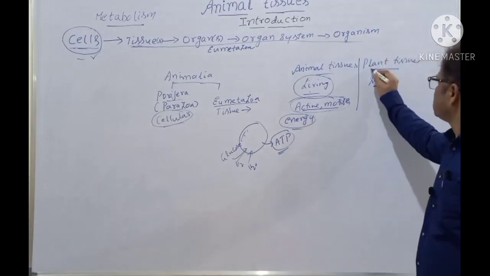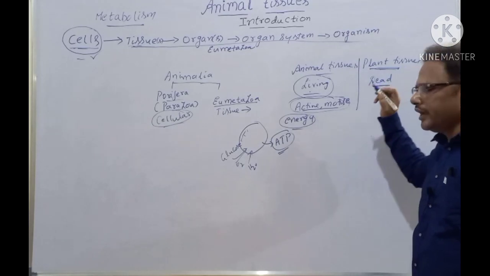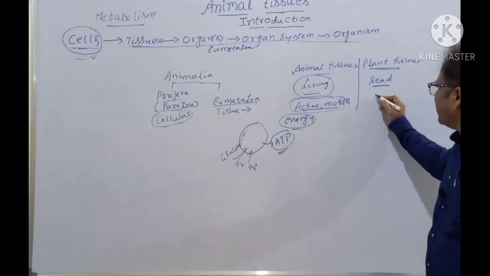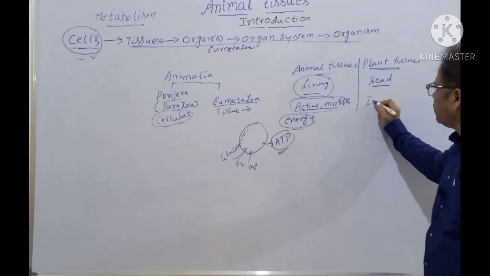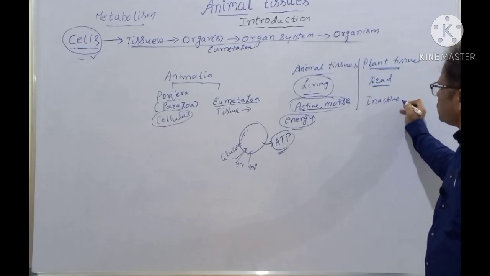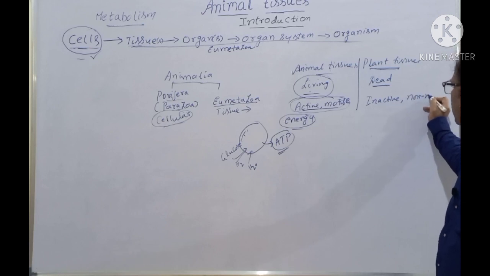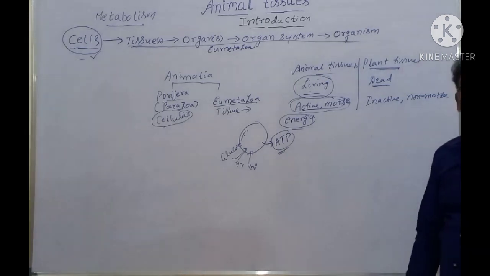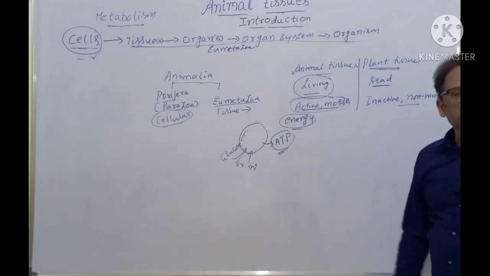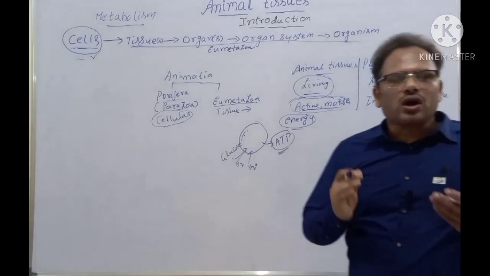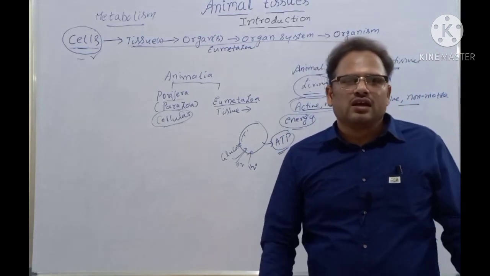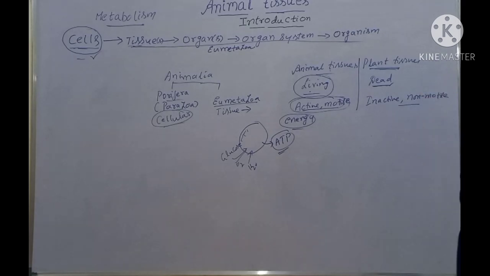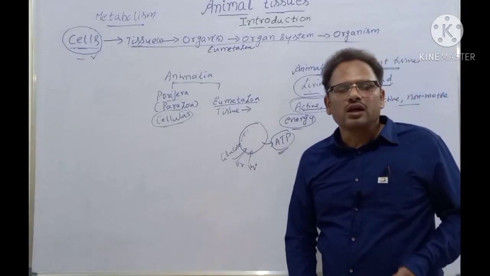Whereas most of the plants are dead. Why? Because there is no motility, they are very inactive, isn't it? Why are they inactive? They are non-motile. There is no movement. Clear? Because there is no movement, there is no consumption of energy. That's why most of the plant tissues are dead. That's the basic difference between animal tissues and plant tissues.